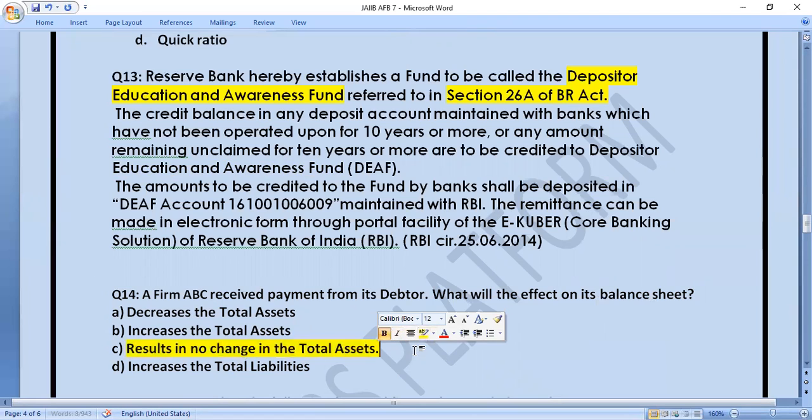Okay, so there will be no change in the assets because the debtor is also a part of assets, and when we receive the payment from the debtor, that will increase our cash balance. So if it increases our balance, that means again something is coming back in the asset side only. So there will be no change in the total assets. Let's move to the next question.